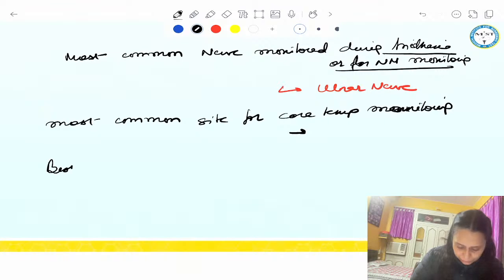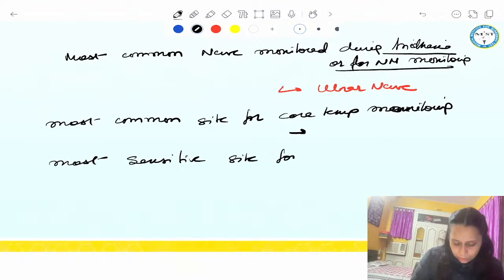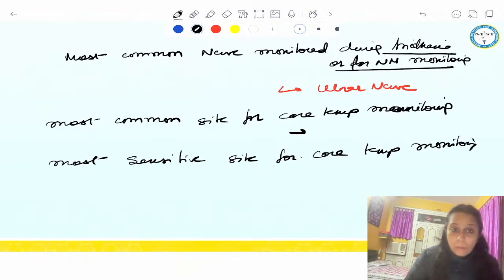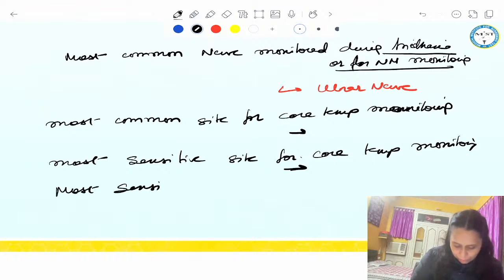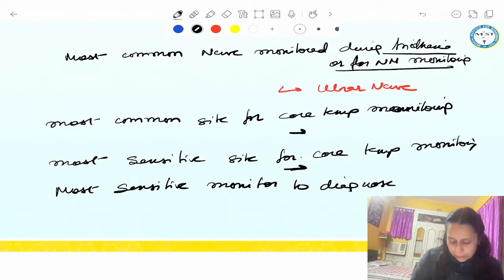Then best site or most sensitive site. Most sensitive site for core temperature monitoring. So two questions I have asked: the most common site and most sensitive site. For both the answer would be different. Okay, next. The most sensitive monitor to diagnose air embolism. Most sensitive monitor to diagnose air embolism.